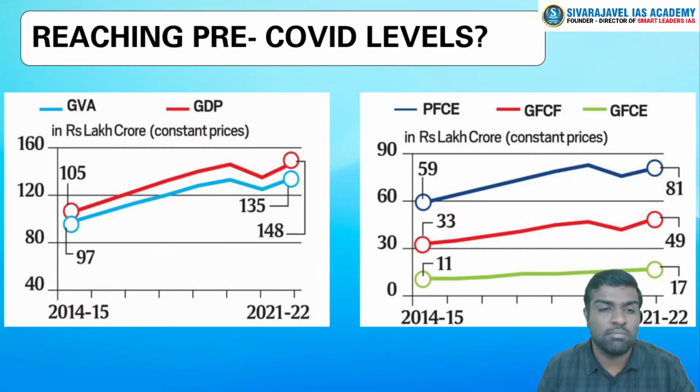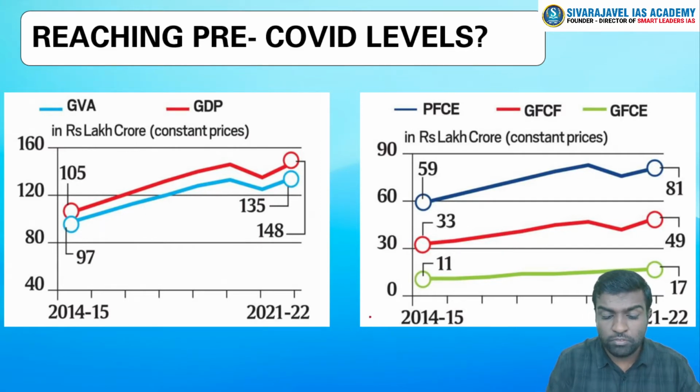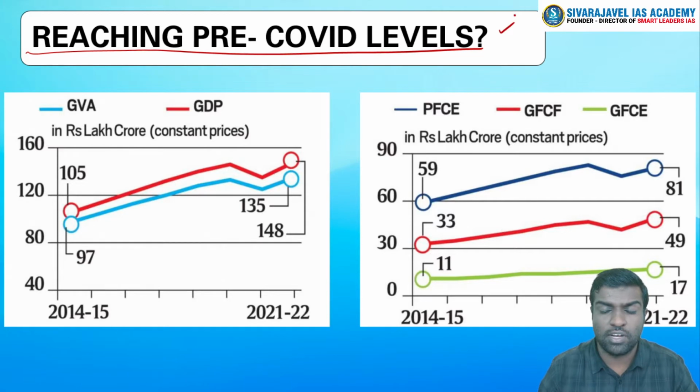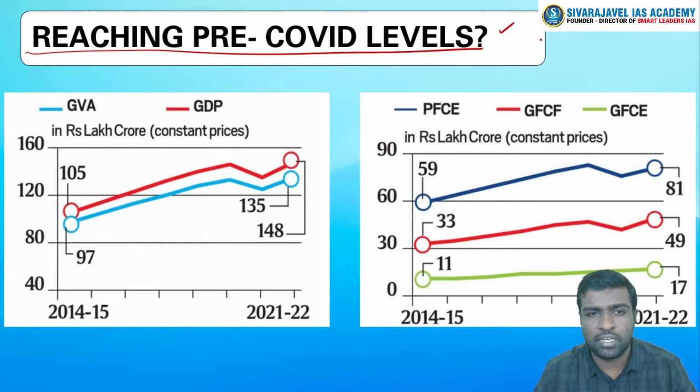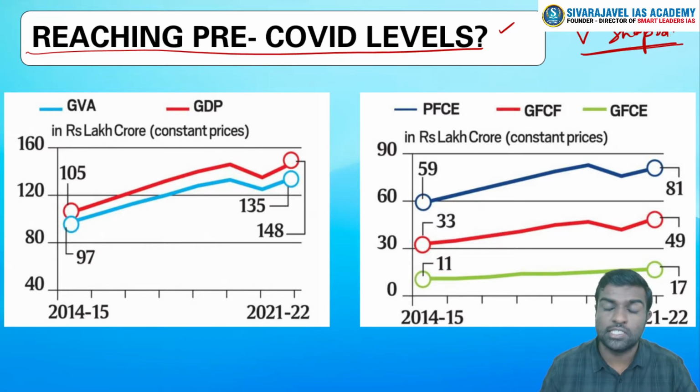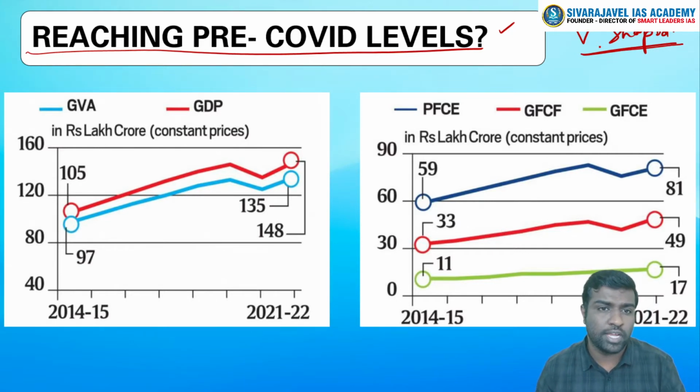Now let's look at some highlights of the findings of the advanced estimate. First of all, have we reached pre-COVID levels? As we know, all the GDP data that we have been getting till now suggests a V-shaped recovery. This is to be taken with a pinch of salt. It is not so in all cases. This V-shaped recovery has been criticized by some critics, that we have not attained a fully V-shaped recovery because the recovery point that we have reached is below pre-COVID times. So right now, after 2 quarters and after the projection of 9.2%, are we reaching pre-COVID levels?